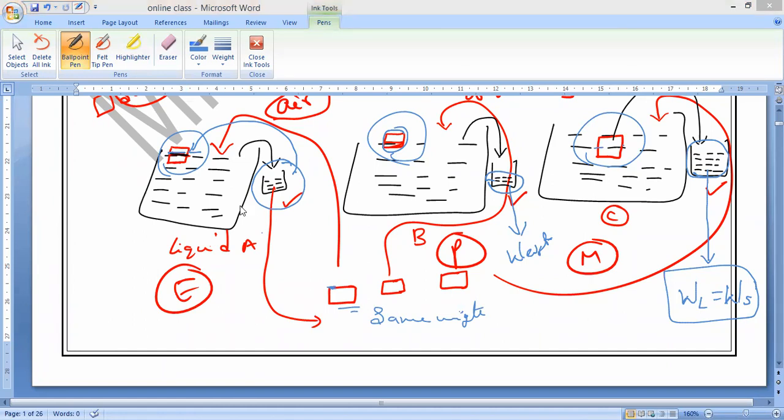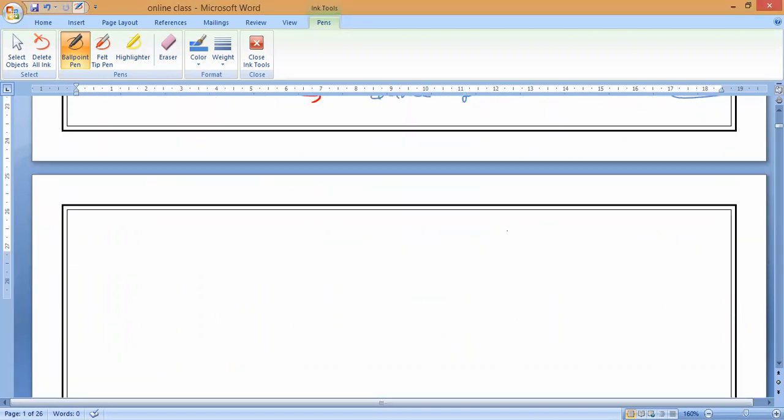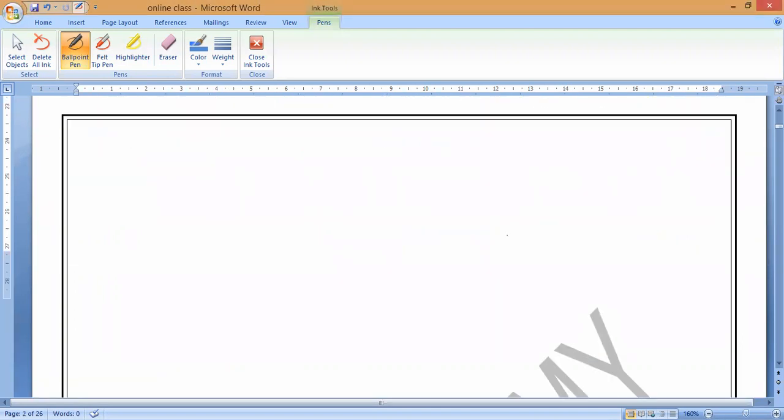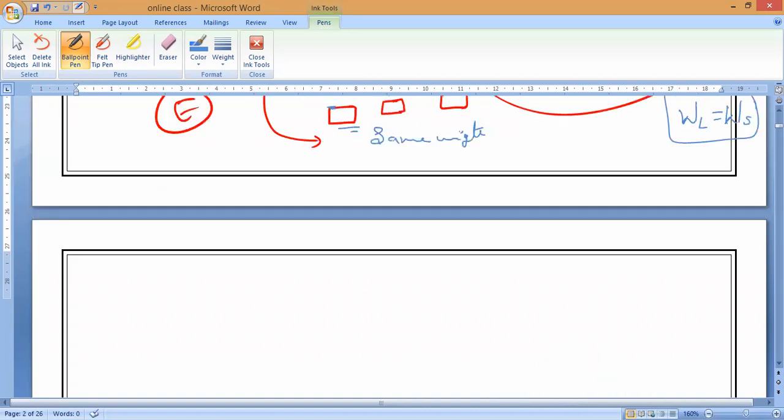Yes. So it is displacing less liquid or more liquid, the quantity doesn't matter. If you measure the weight, it is equal to the total weight of the object. That is what we used to call Archimedes principle. So please all of you write Archimedes principle. This principle acts when the body is partially immersed or completely immersed in a given liquid. It doesn't matter.